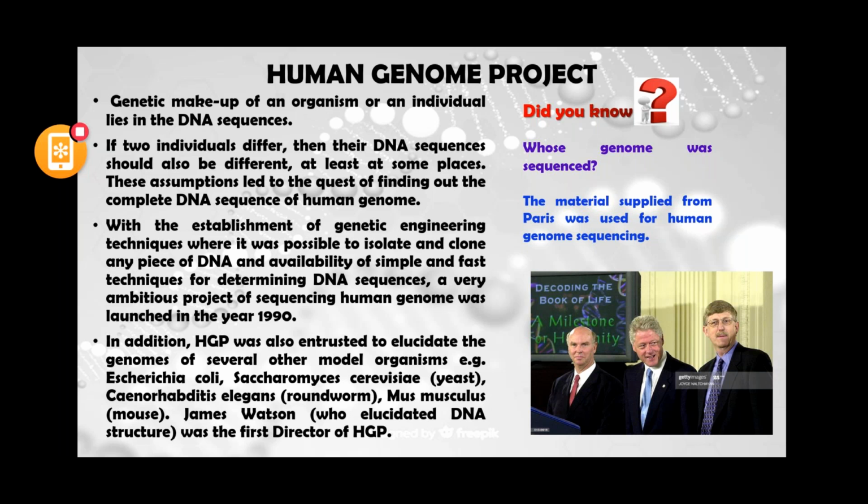Now, the genetic makeup of an organism or an individual lies in the DNA sequences. If two individuals are there, they will differ in their DNA sequences in at least some places.